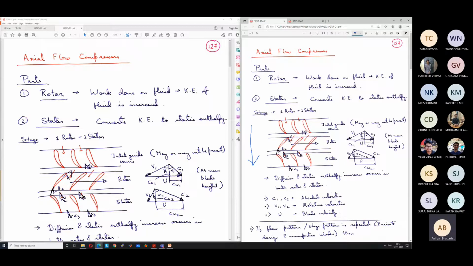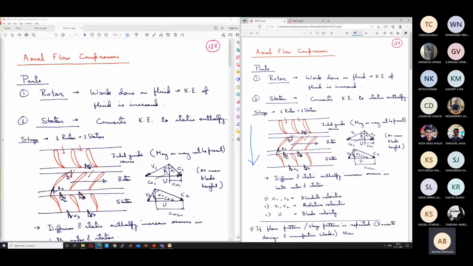And the flow velocity depends on the overall mass flow rate and the axial velocity. The axial velocity again depends on the design velocity. If you want to design an axial flow compressor, what will be the typical cross-sectional area the designer considers, and what is the mass flow rate based on that.